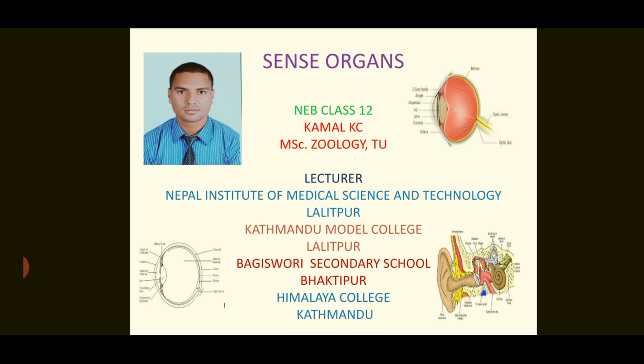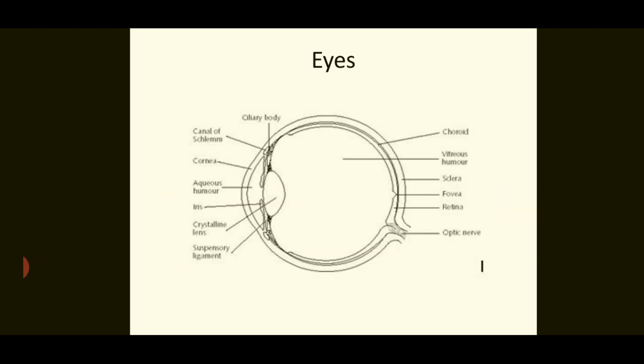Today I am here to discuss sense organs from the NEB course of class 12. In sense organs, dear students, we will discuss two sense organs of our body. They are the eyes and the ear. First of all, eyes. Look at the picture of the eyes in this slide, please.